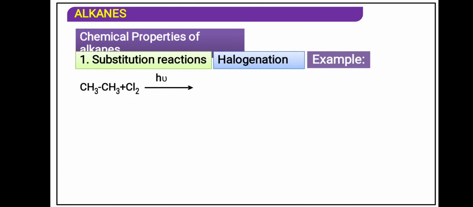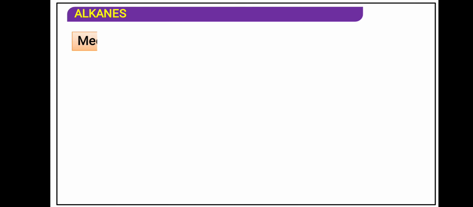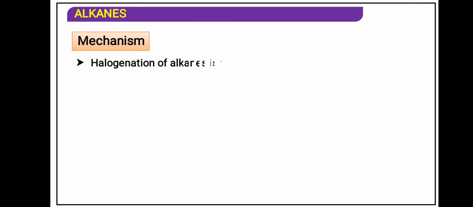Now we can go ahead with the example of ethane. Ethane is also given in our textbook. Chloroethane, HCl. Some other reactions are also given, as you can see in the textbook. It's very simple, and from the industrial point of view they have also given what percentage of another compound can be obtained.